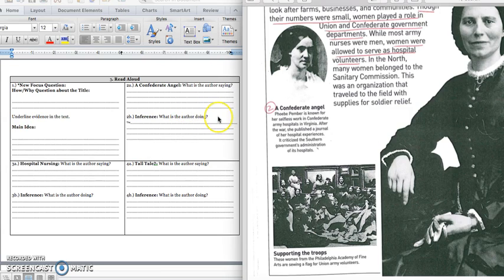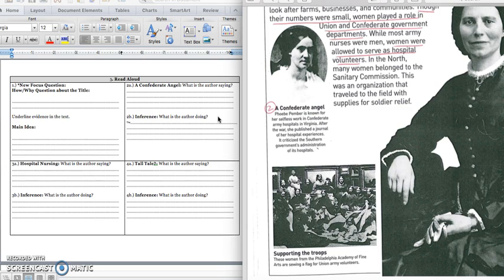And we would write down in 2A, Phoebe Pemmer worked in Confederate hospitals and wrote a journal about her experiences. And in 2B, it says the author is describing why Phoebe Pemmer was well known. Press pause to write down your answer and play when you're ready for box 3.